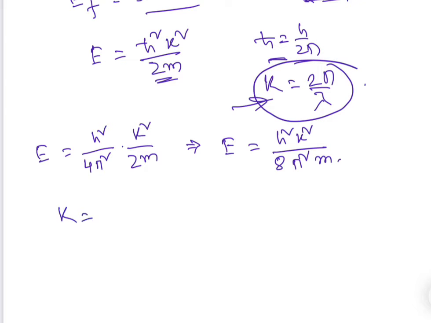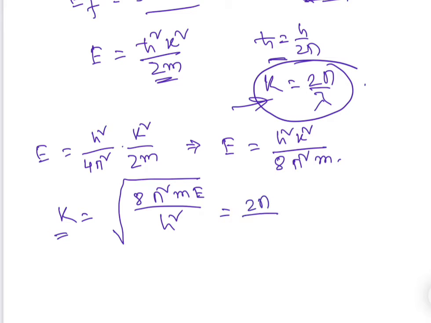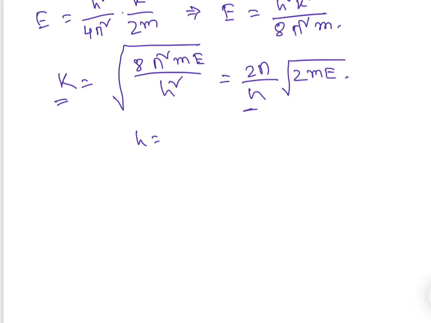So we can have the k value because at last we want the k, right? So this will be 8 pi square m into E by h square, and this is equal to, just simplify it, 2mE. And if we put the value of everything, here h is equal to 6.626 into 10 to the minus 34. It is better to remember, or else sometimes it is given.